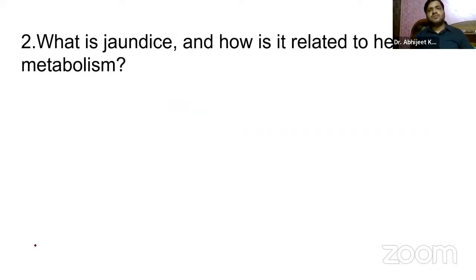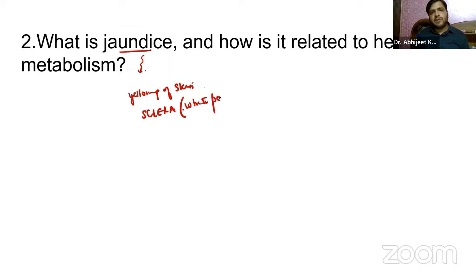Now, you already know what jaundice is and how it is related to heme metabolism. Jaundice is a medical condition caused by yellowing of the skin, especially the sclera, the white part of the eye, and the mucous membranes, due to elevated levels of bilirubin in the blood.